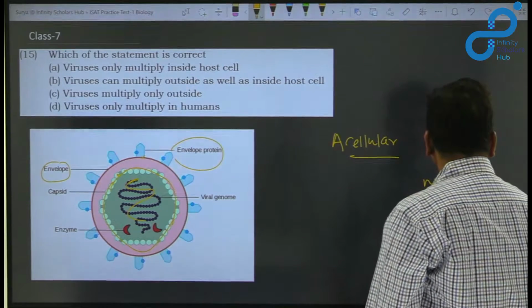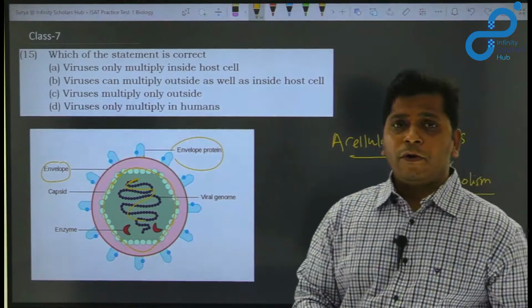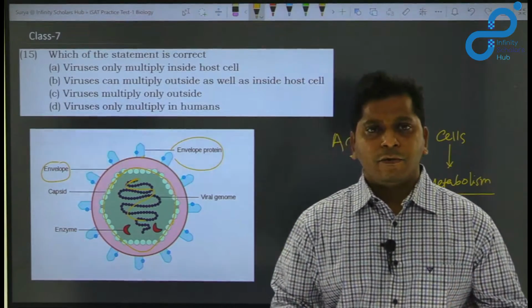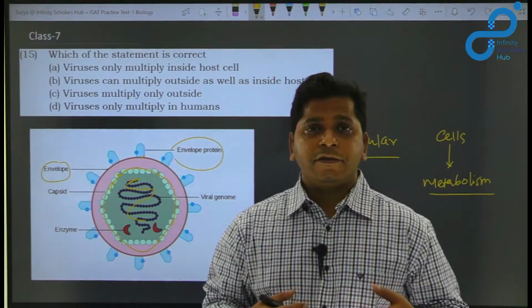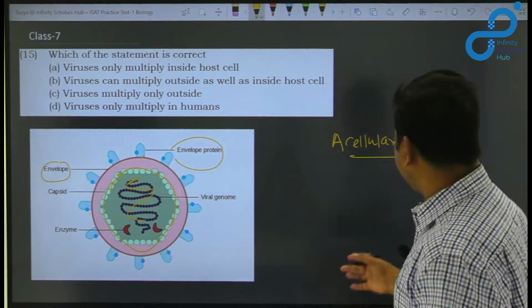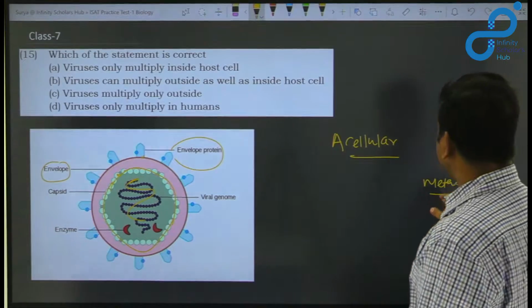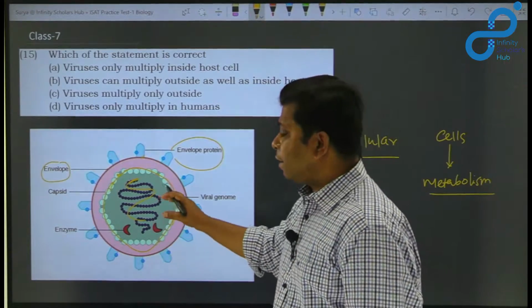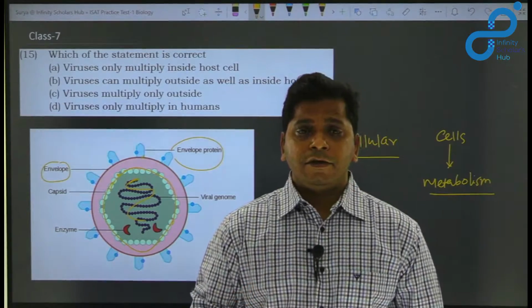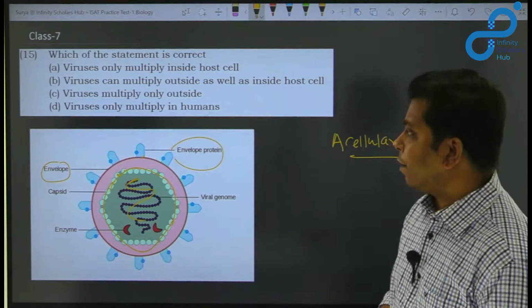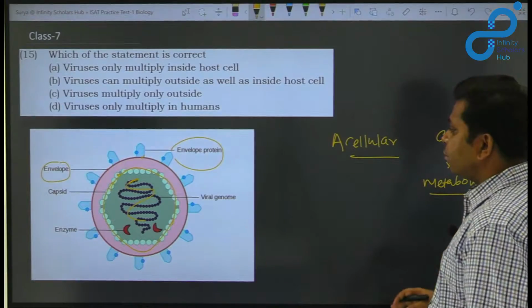What is metabolism? It is the sum total of all metabolic reactions. All the biochemical reactions happening in our cells or bodies are called metabolism. So cells can metabolize only when they have all essential components of the cell, including organelles and the cytoplasm. But viruses cannot do that.